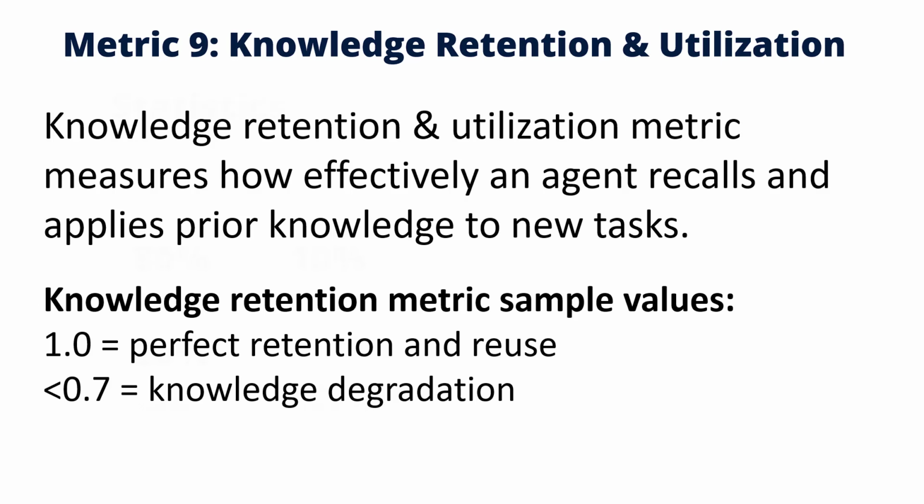Knowledge retention and utilization metric measures how effectively an agent recalls and applies prior knowledge to new tasks. It matters because agents that forget past information must relearn constantly, wasting time and resources. A value of 1.0 indicates perfect retention and reuse. A value less than 0.7 indicates knowledge degradation.